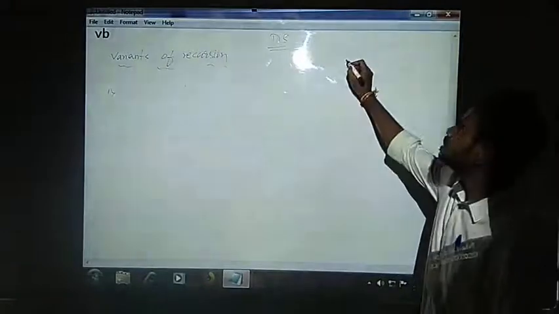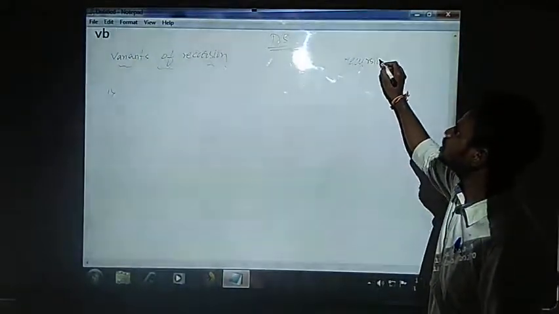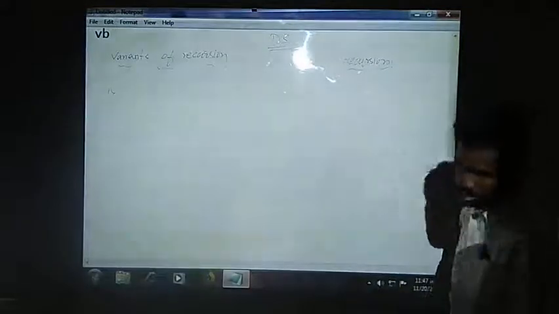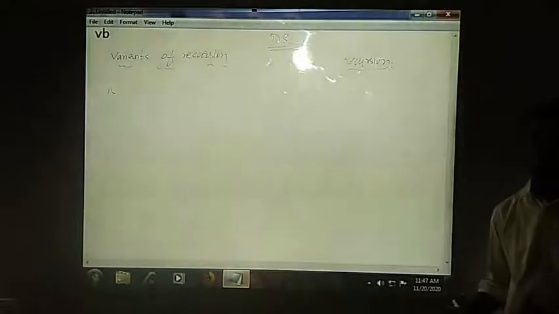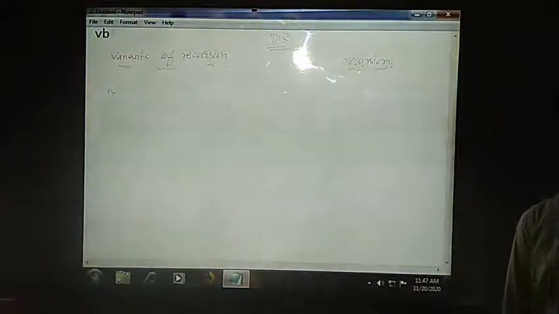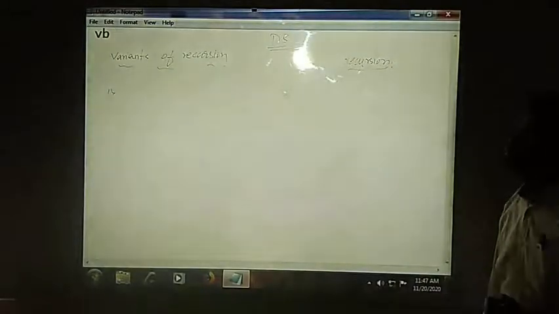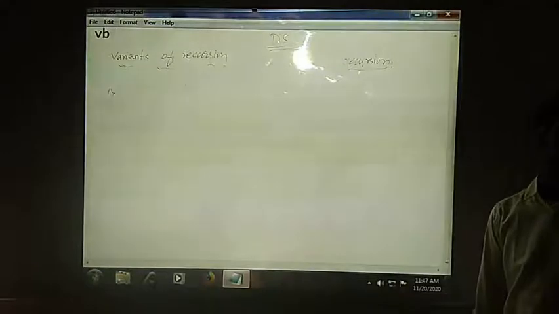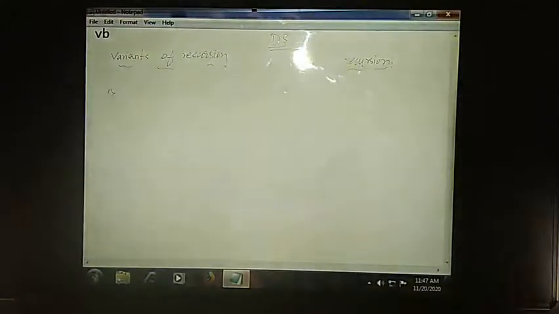What is the recursive function that we have seen in our yesterday's session? A recursive function is a function which will call itself. When a function is calling itself, those functions are called recursive functions. In yesterday's session, we saw the example of finding the factorial of a given number. In today's session also we will take the same example in order to understand the variants of recursion.